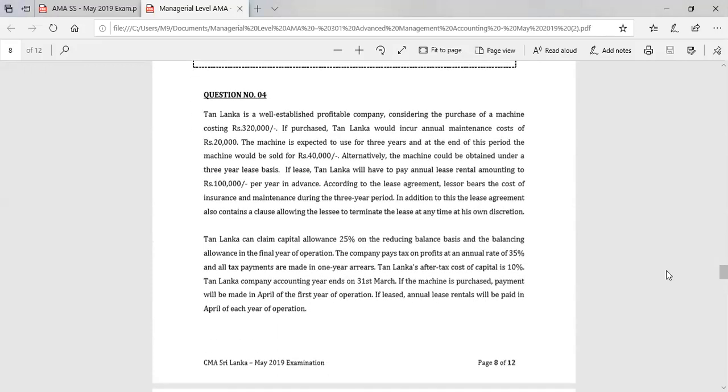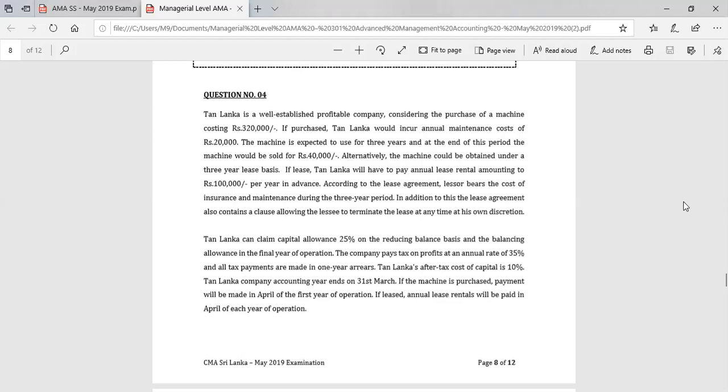It says TAN Lanka is a well-established, profitable company considering the purchase of a machine costing 320,000. If purchased, TAN Lanka would incur annual maintenance cost of 20,000 rupees. The machine is expected to be used for 3 years, and at the end of this period, the machine will be sold for 40,000 rupees. So there's a scrap value of 40,000 rupees after 3 years.